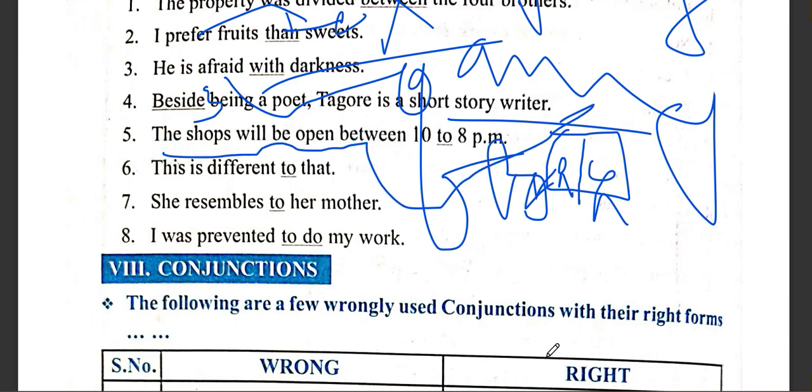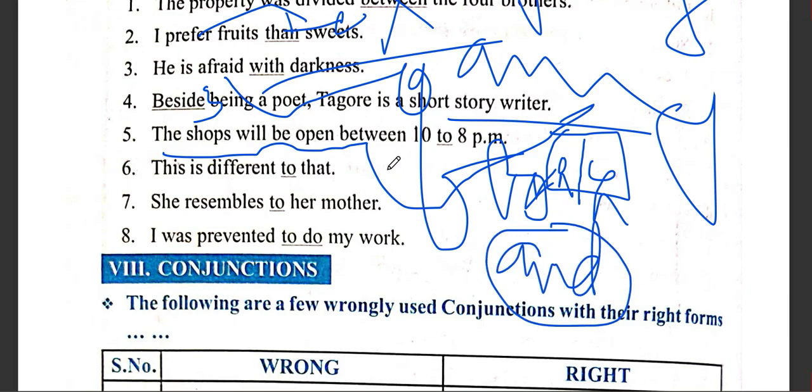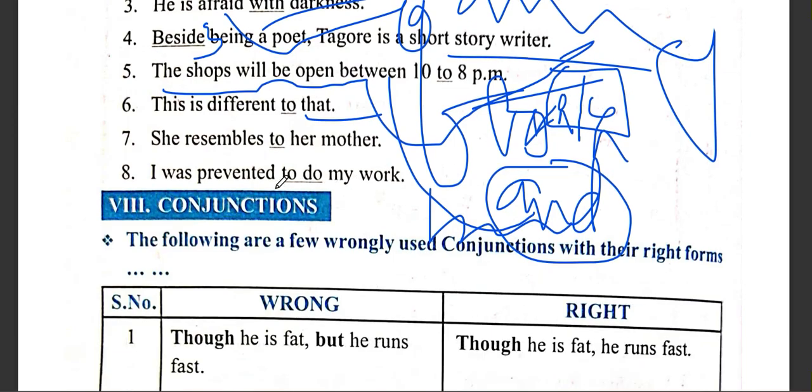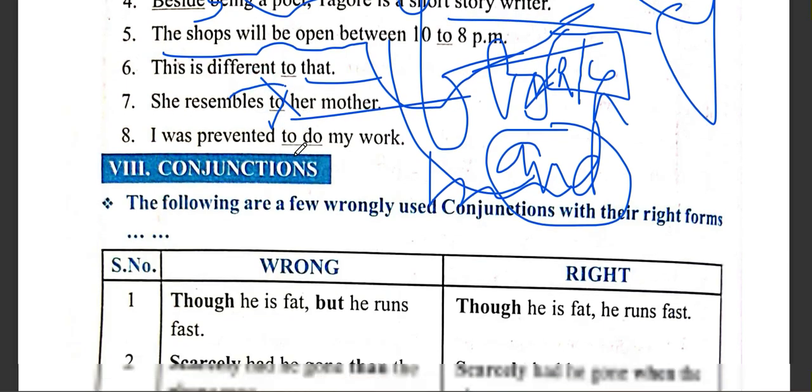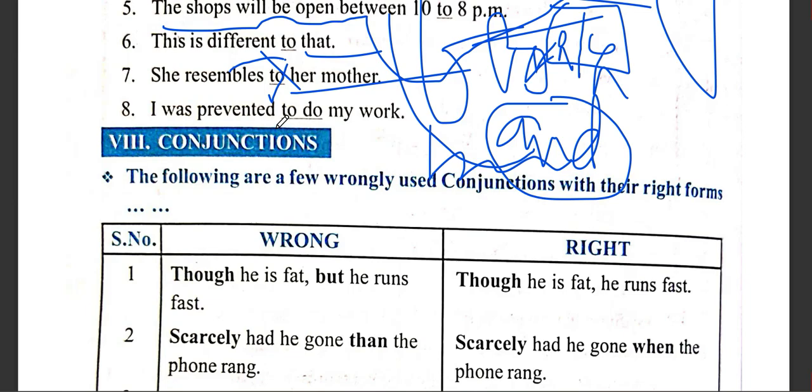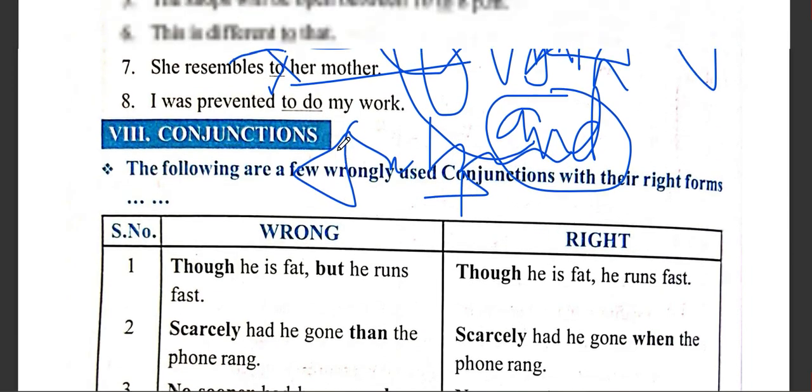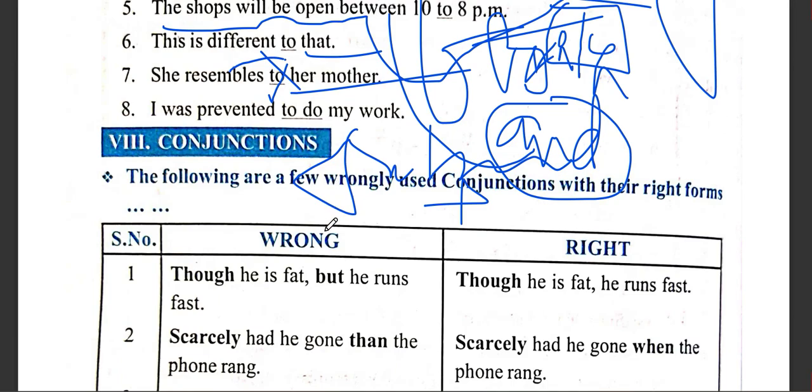The shop will be open between. Between takes only one conjunction, and we have the pair between and, same as both and: between 10 and 8 p.m. She resembles: resembles will not take any preposition, so she resembles her mother. Directly, we need to cancel the preposition. I was prevented: prevent takes the preposition from, and then we use the gerund form. So I was prevented from doing my work. I repeat, I was prevented from doing my work.